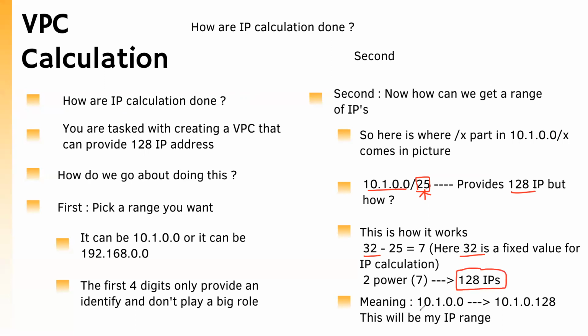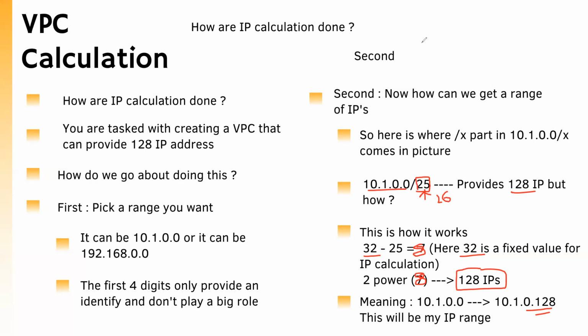And the IP range will start at 10.1.0.0 and it will end at 10.1.0.128. Now, tell me something. What will happen if the number over here is 26? 32 minus 26 will be 6, so 2 to the power of 6. And whatever 2 to the power of that will be, that many IP addresses will be created.